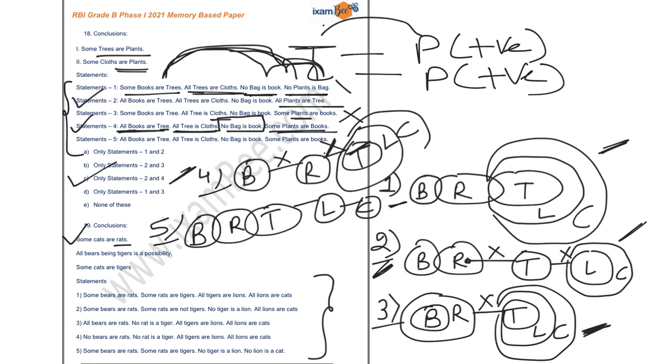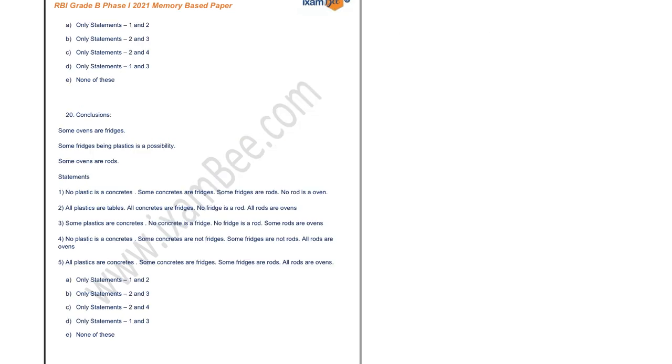Similarly, for this also, some cats are rats can be possible, cannot be possible, but it is not possible as per my diagram. Similarly, for this also, some cats are rats is possible and not possible. So my first statement is absolutely correct, right? So I have to look for that answer which is depicting my statement number 1. So my correct answer is option number E, that is none of these.